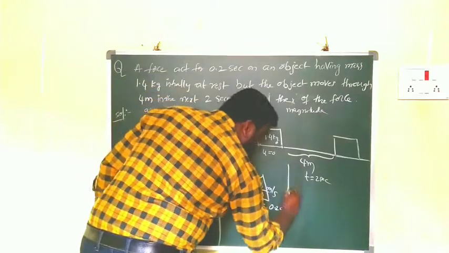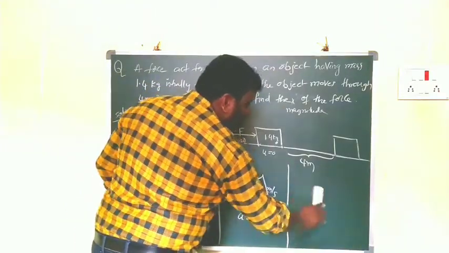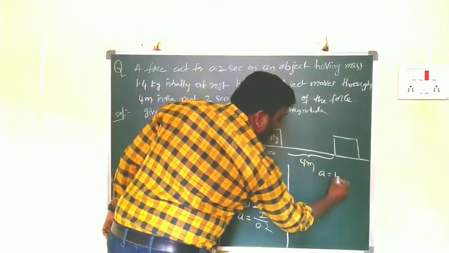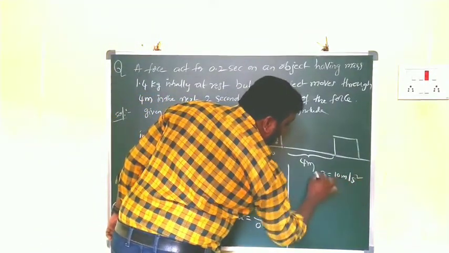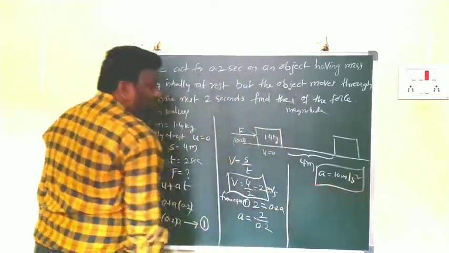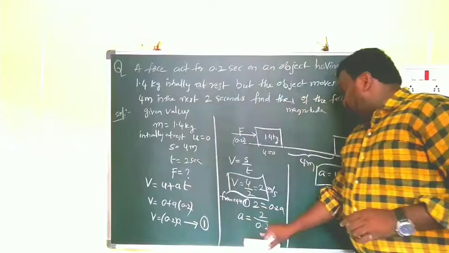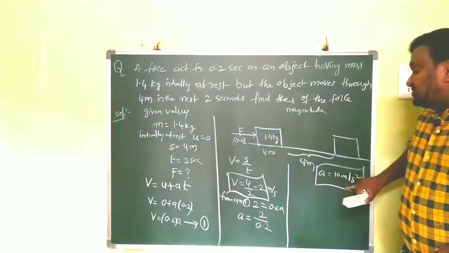That means what do we get? We will get 2 by 2 by 10. That means a is equal to 10 meter per second square. From this one, what we got? a is equal to 10 meter per second square.